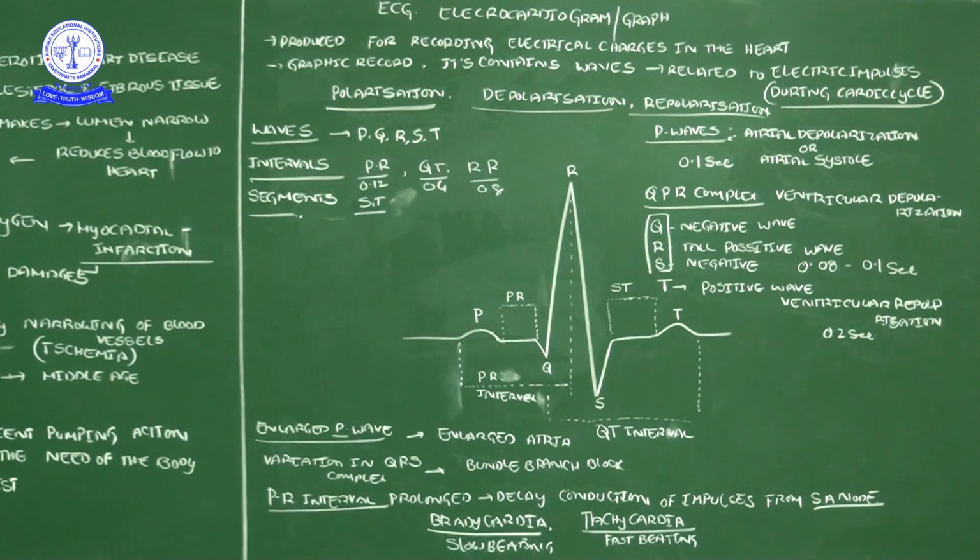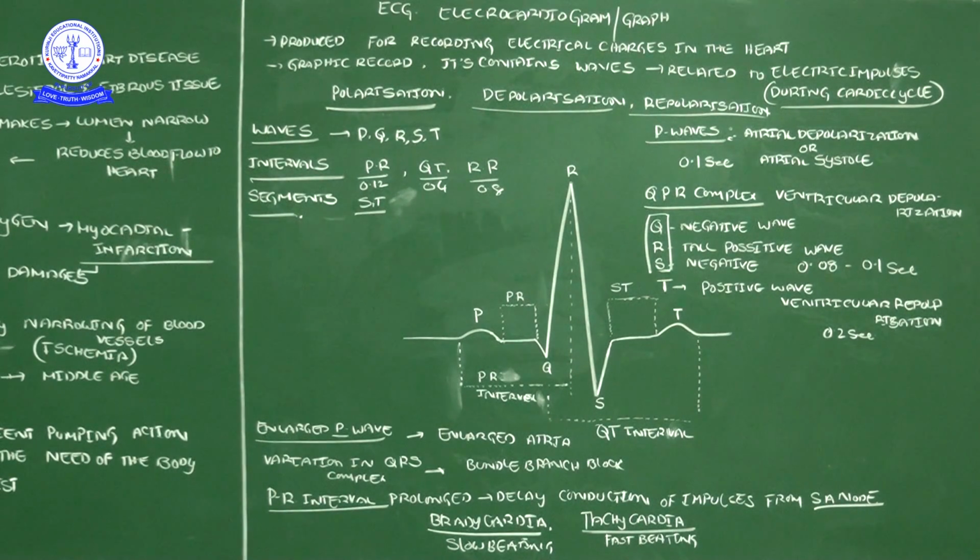Okay, so what is the link between these waves and heart function? The P wave indicates atrial depolarization. Atrial depolarization means atrial systole. It will take 0.1 second. The QRS complex indicates ventricular depolarization, ventricular contraction, which will take 0.1 second. Then the T wave indicates ventricular repolarization, which means cardiac diastole.